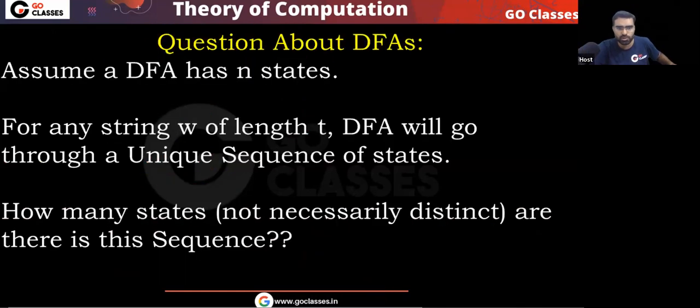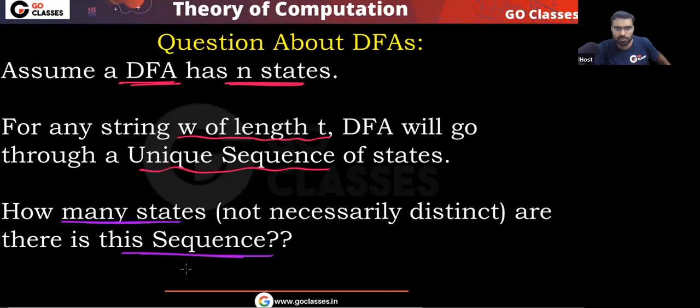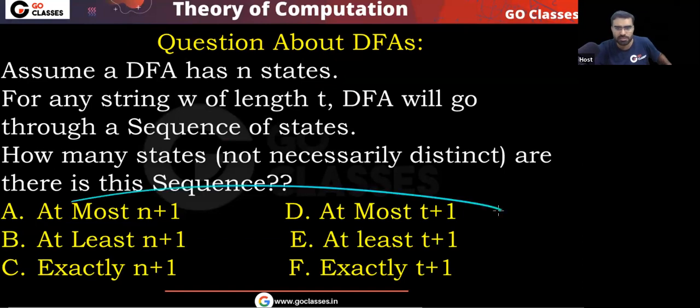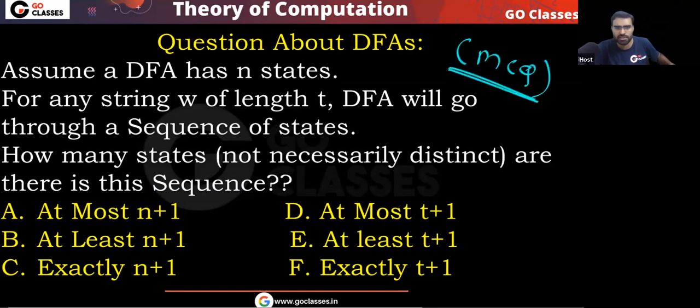Now tell me the answer for this question. I'm asking, the DFA has n states and the string has length t. The DFA will go through a unique sequence. We already know how many states are there in this sequence, means what is the length of this sequence? These are the options. Let's assume this question is an MCQ and only one option is correct. Tell me, which option is correct?